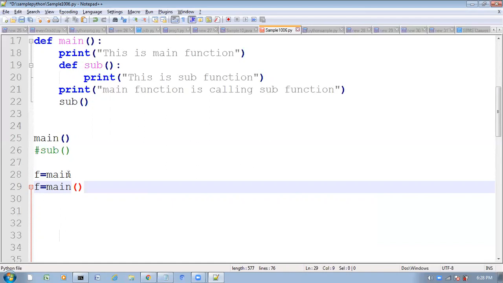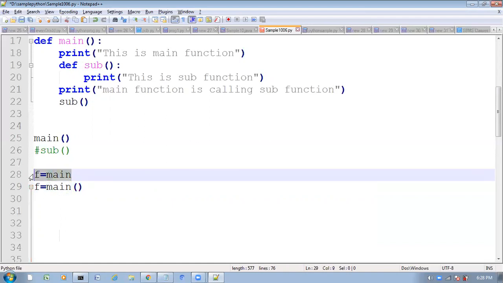See, in first case what am I doing? Here in first case I am providing another reference variable for main function itself. I am providing an alias name reference variable for this main function.